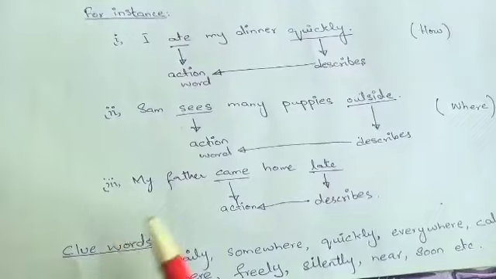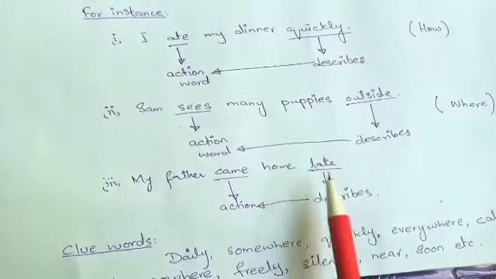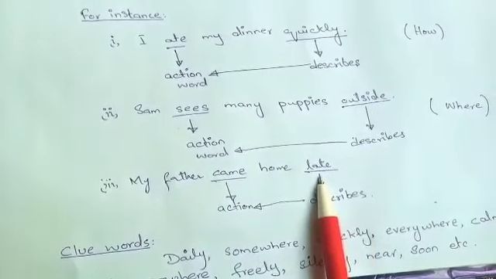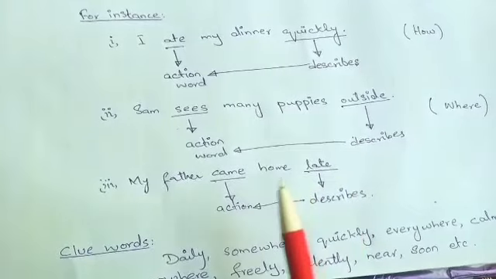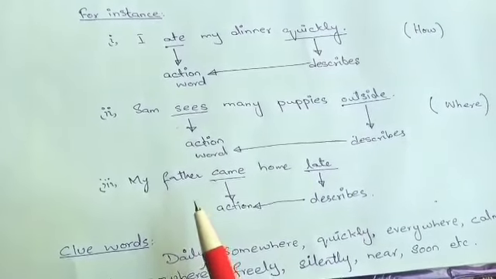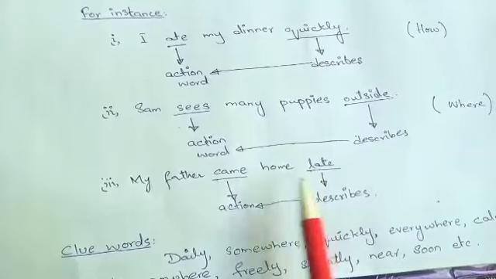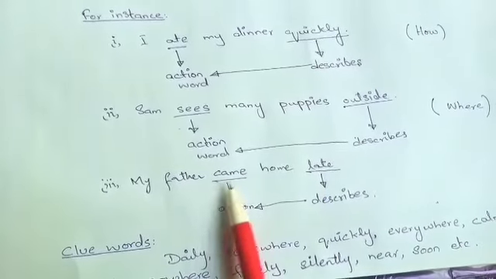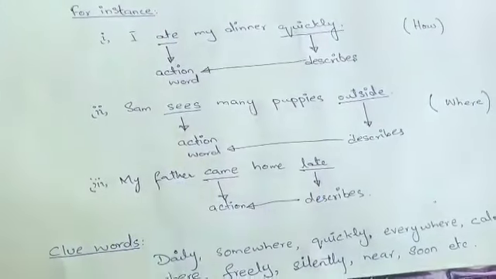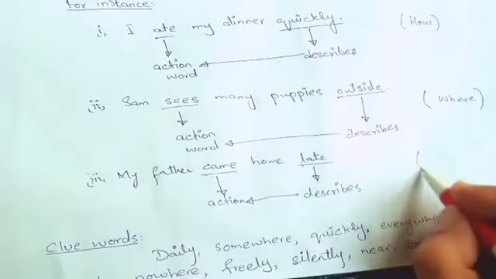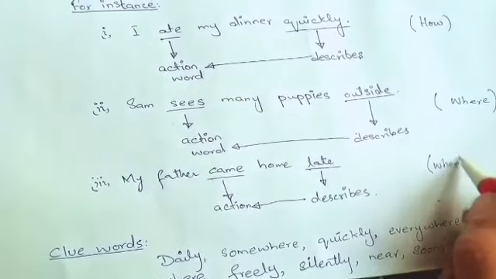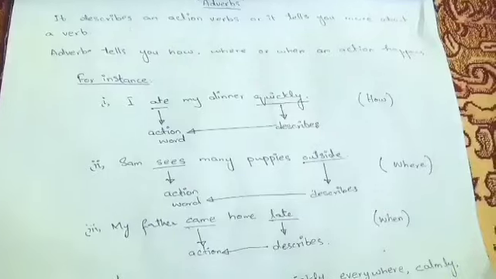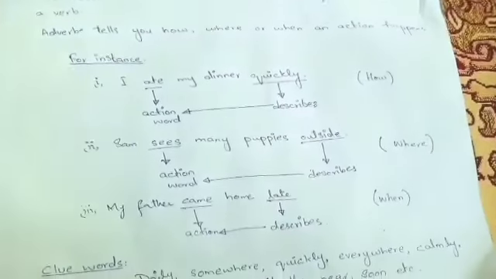Number three, my father came home late. Here, late tells us when the action happens. That is, late describes an action word, came. So it tells you when an action happens. Hope it's clear up till here.